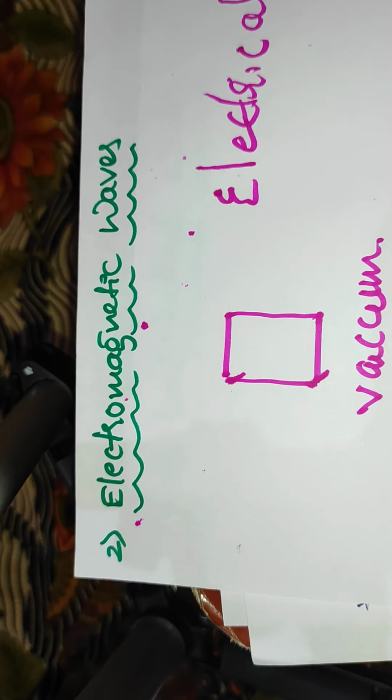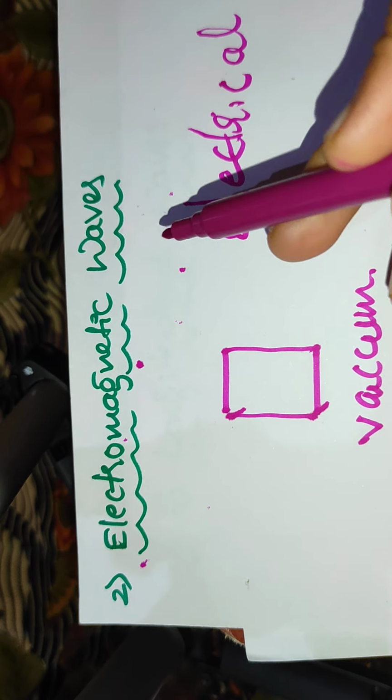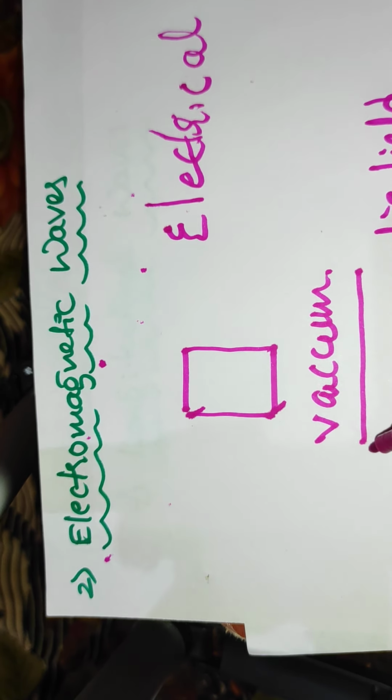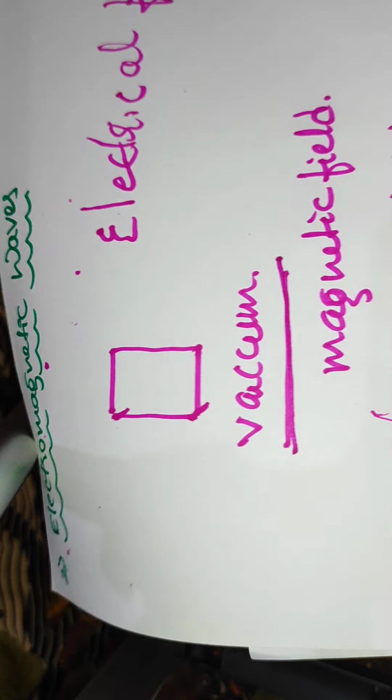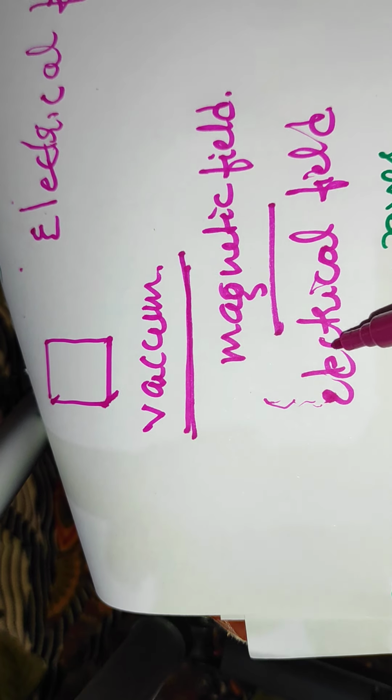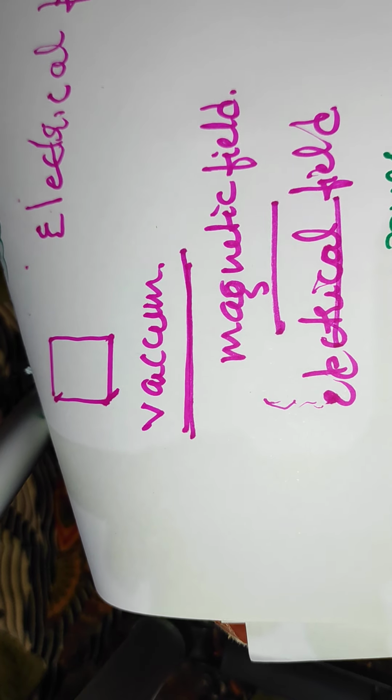These are called electromagnetic waves. Electromagnetic waves are waves which can travel through a vacuum, and they also travel in the magnetic field as well as in the electric field.